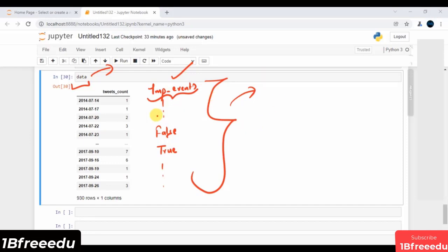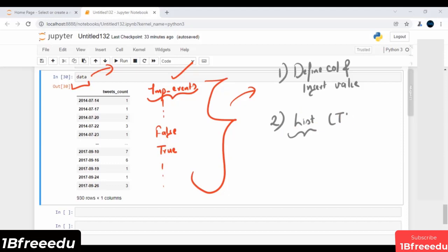do this. The first way is you can directly define some column, and you can simply insert the values over there. This is typically your first way. The second way is you can think of first and foremost storing all this data, of true and false, in some data structure, let's say a list, and then insert this list in some feature. Let's say my feature is important_events. This is typically my second way.